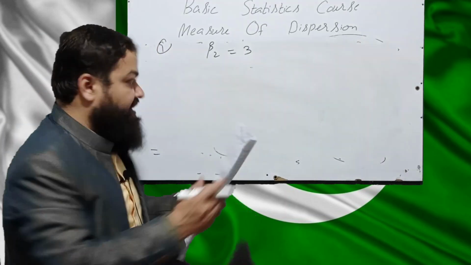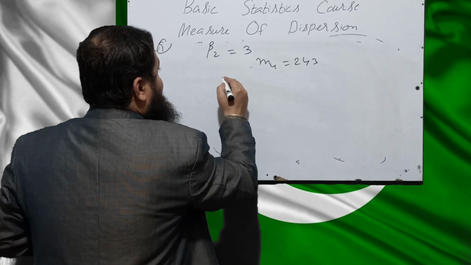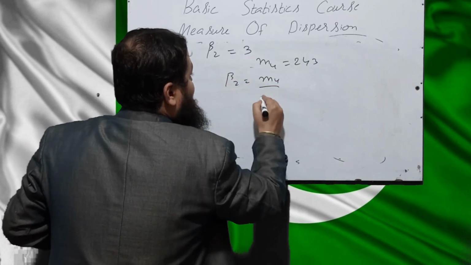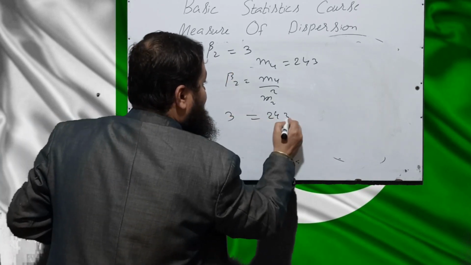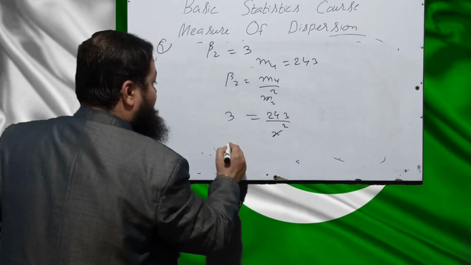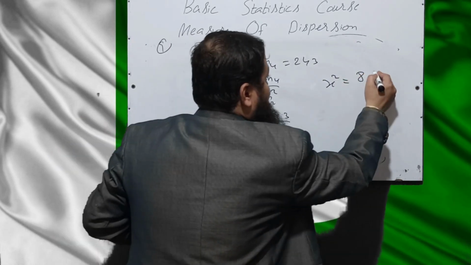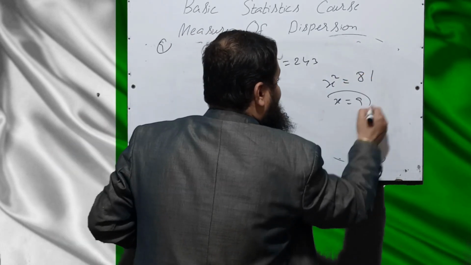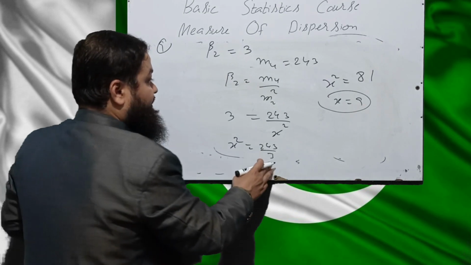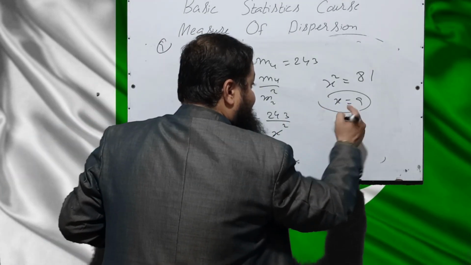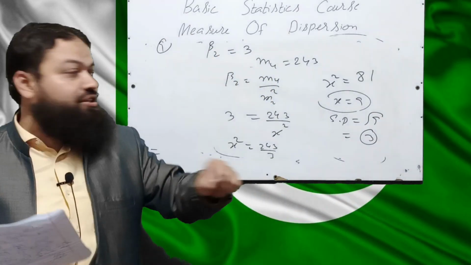The fourth central moment is given, that is m4, that is 243, and the question is the standard deviation is, we know beta 2 is equal to m4 over m2 square. 3 is the value of beta 2 because that is mesokurtic. 243 over x square, equal to 3. x square equals 243 over 3, which is 81, x is equal to 9. Actually that is the value of variance. Now the standard deviation is square root of 9, that will be equal to 3. The standard deviation will be equal to 3.